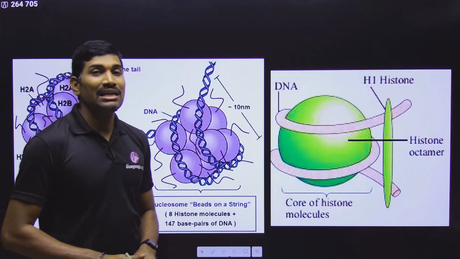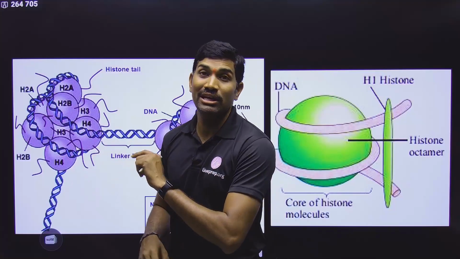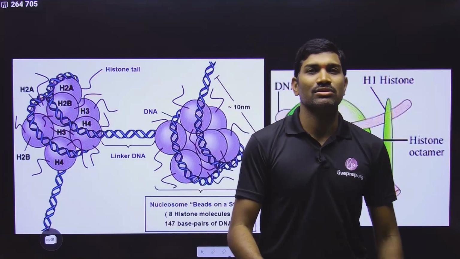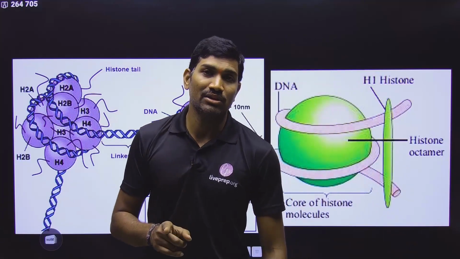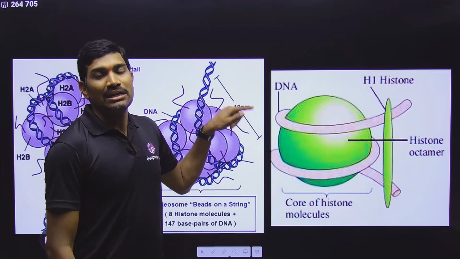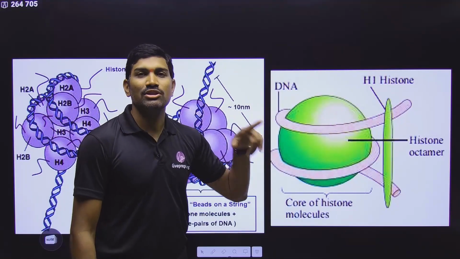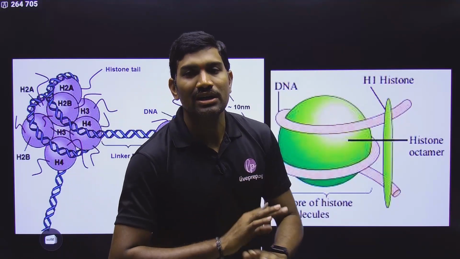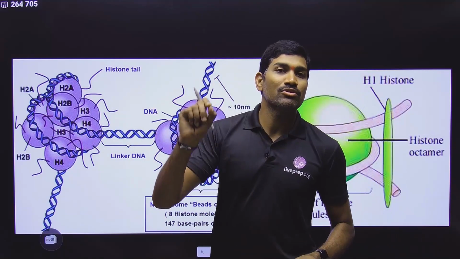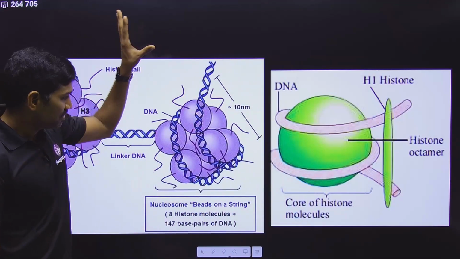So eukaryotic DNA is organized into chromosomes, and at this point once again I am linking with the cell chapter. There also I gave a very clear-cut explanation. The term chromosome is useful only for eukaryotes. It is not used for prokaryotes. Very clearly I am telling you this. The term chromosome is used only for eukaryotes, not for prokaryotes, because in the case of eukaryotes only, histone proteins interact with DNA, and here only we observe chromosomes. The term chromosome is not technically applicable to prokaryotes, but in the cell chapter, within brackets, they give the term prochromosome. I gave the explanation very clearly in that particular part, so you just go and revise that. Now come back to this one.